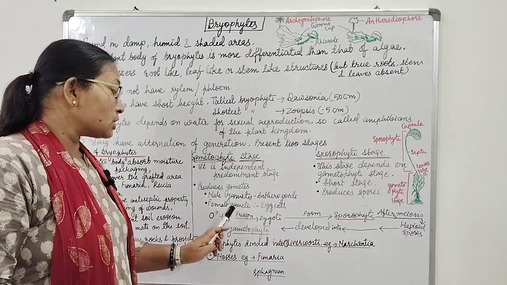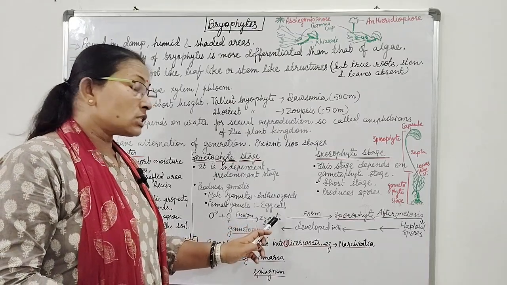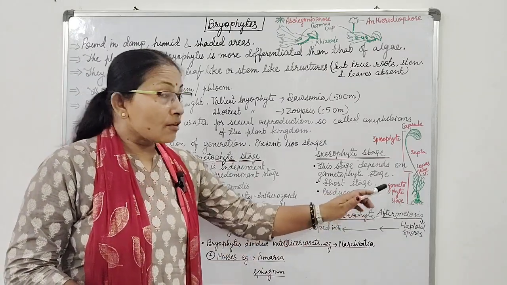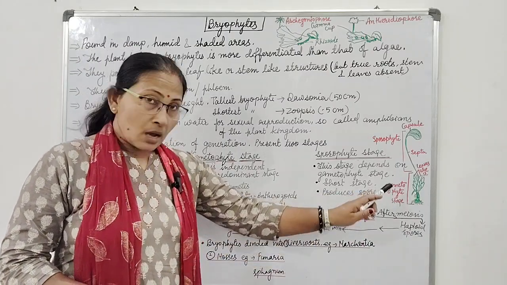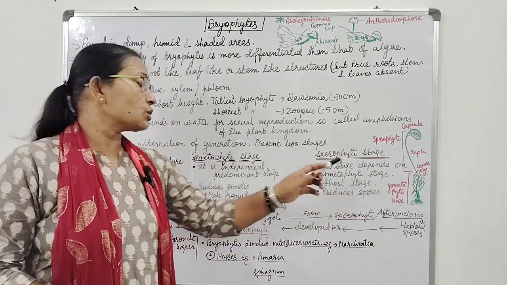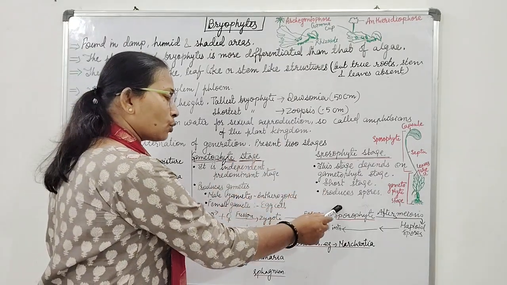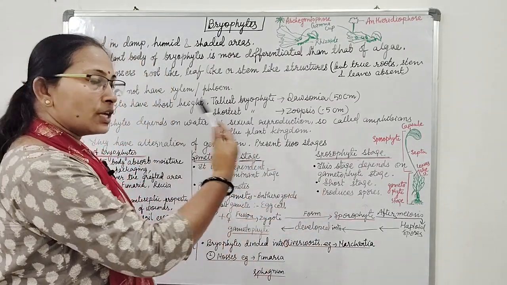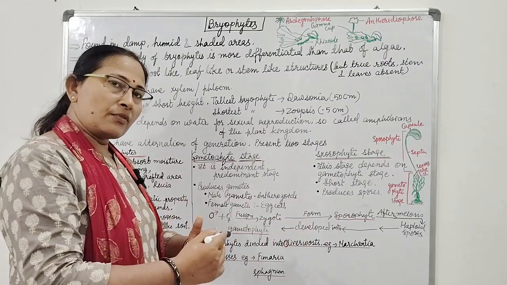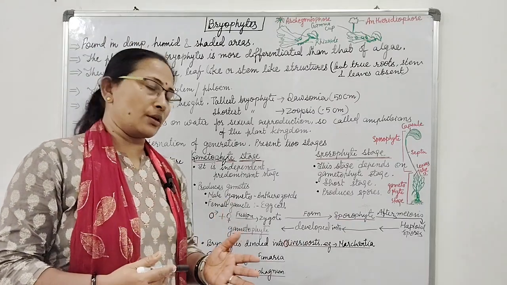When male and female gametes fuse together they form zygotes. This diploid zygote forms the sporophyte, and after meiosis, after haploid division, spores form and these spores develop into the gametophyte stage. So sporophyte, then gametophyte, then sporophyte and then gametophyte stage will be formed, showing the alternation of generation.